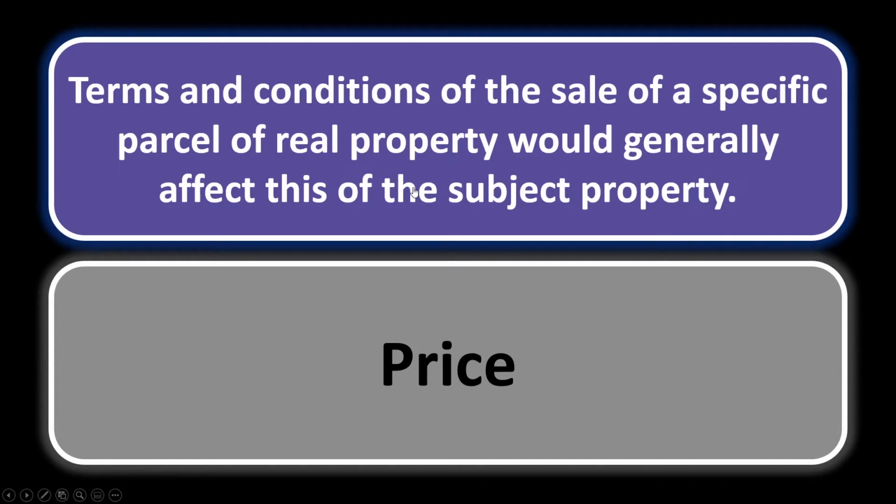For instance, let's say somebody might be able to close in 10 days with an all-cash offer. The seller may be willing to accept a lower price than from somebody that's going to pay more, but it might be a 60 to 90-day escrow. Or for instance, there might be more contingencies. So the price is usually always going to be the one that is affected by the terms and conditions of the sale.